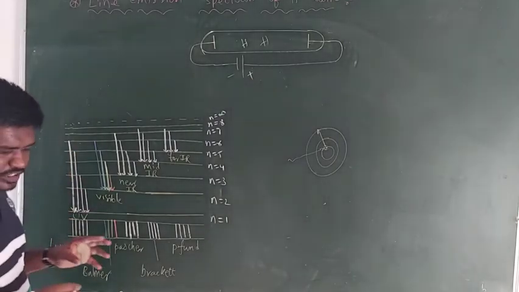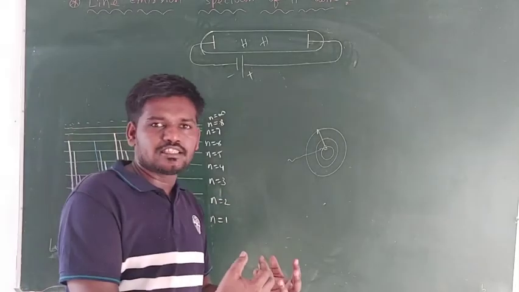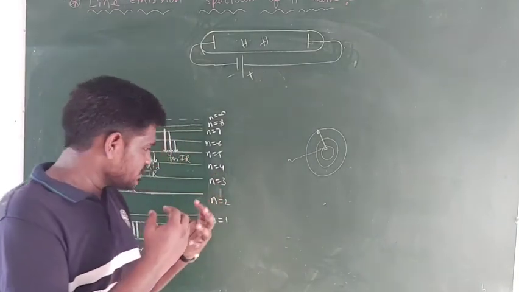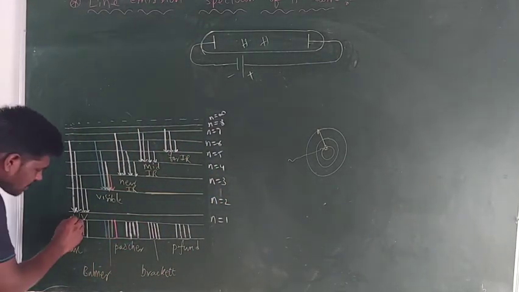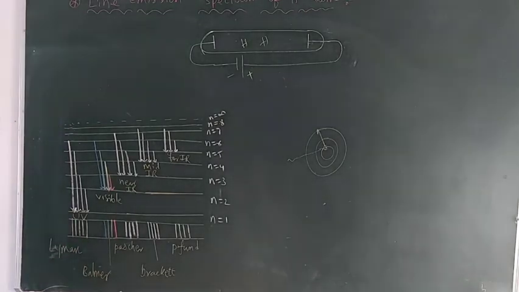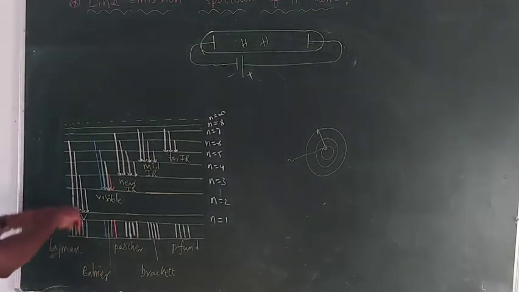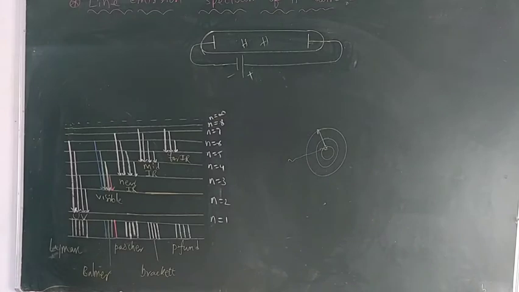In this process, the electron emits radiation. That radiation's wavelengths are present in the UV region, and you can get spectral lines due to the emission of radiation by the electron present in the hydrogen atom.